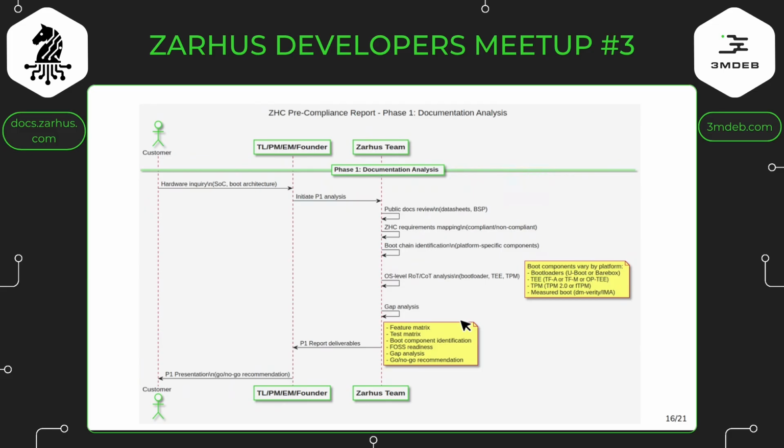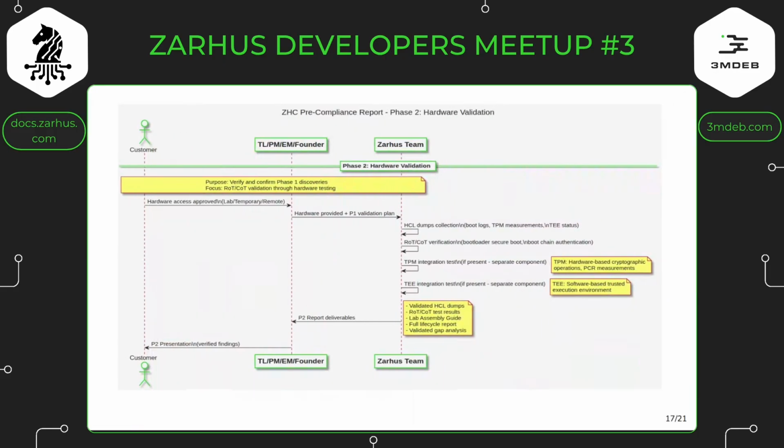We have some gap analysis, we have feature matrix tests, we have boot components identification, we have false readiness, because we know what state it is in upstream, and what the silicon vendor has. Then in some way we can deliver to the customer: okay, here is the report, here is the state of this platform, here are our recommendations, and typically here is the price for fixing that. And the next stage is with hardware.